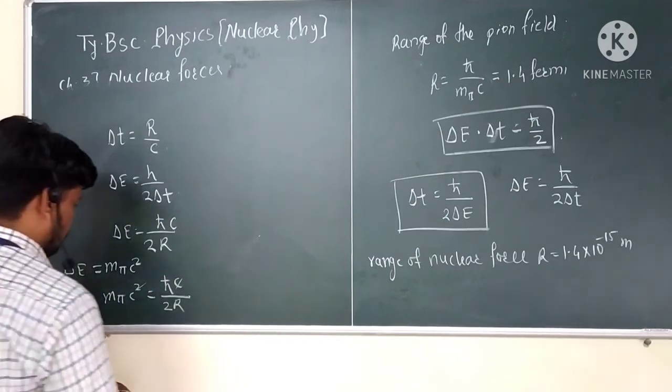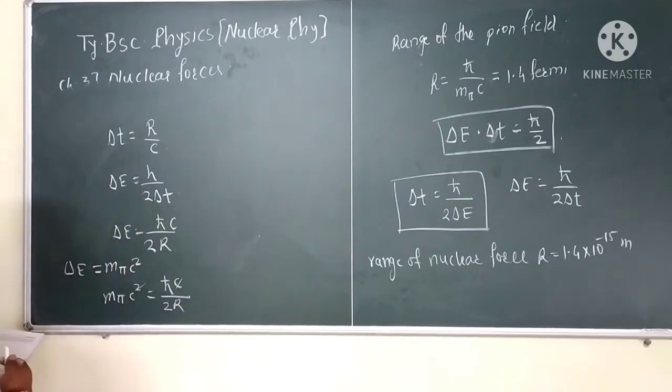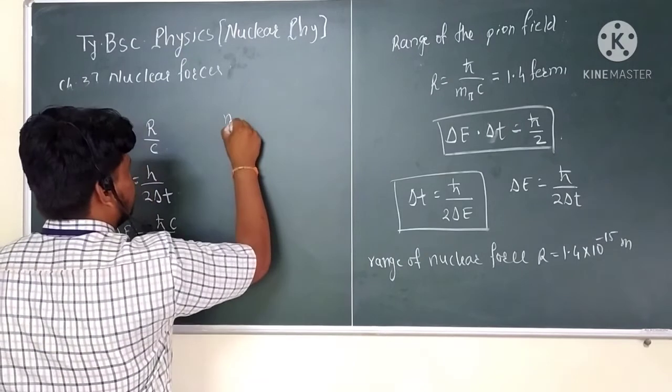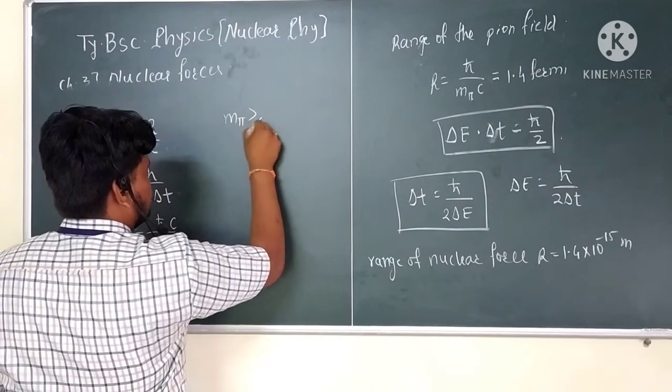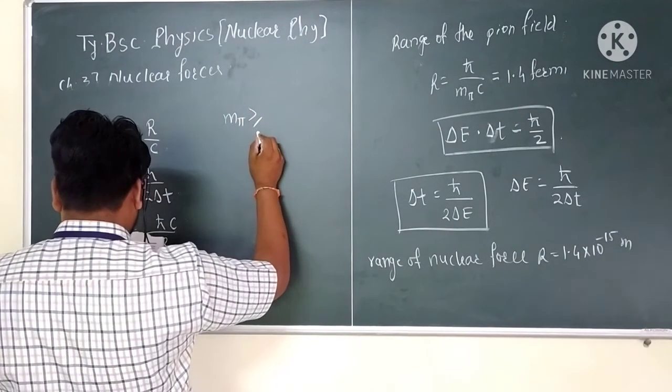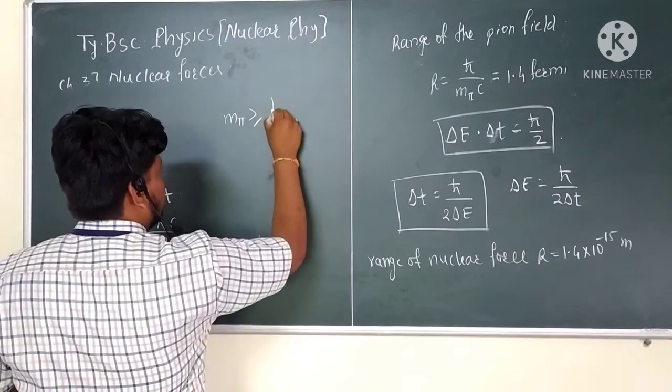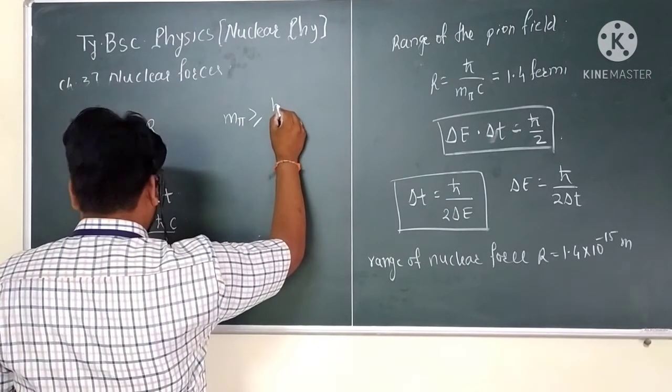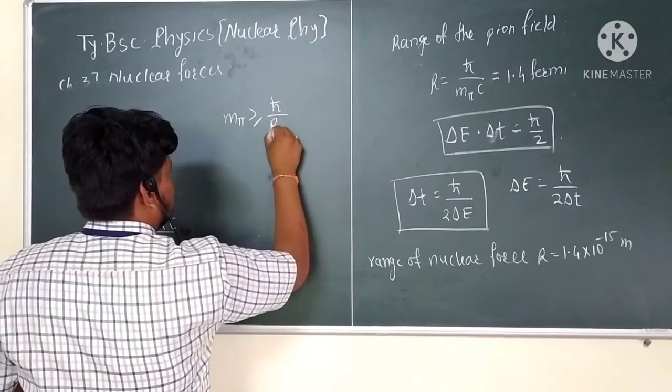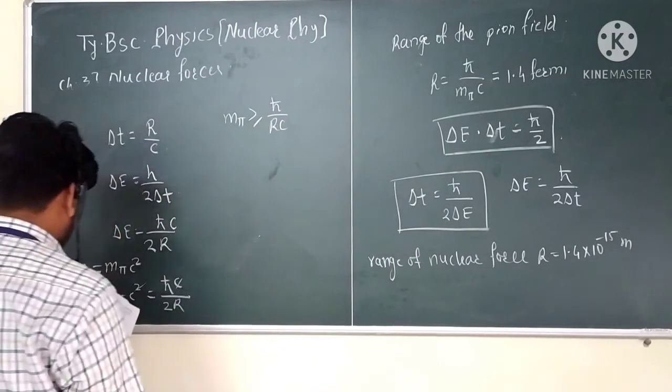Okay, so what is remaining here, and we want to calculate this range, so that is m pi, the mass of the emitted meson. The condition is that m pi is much greater than or equal to h cross upon Rc.